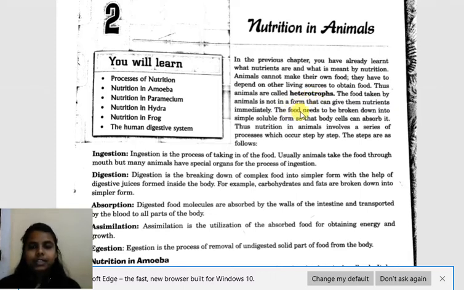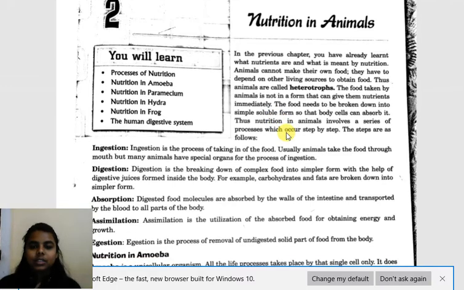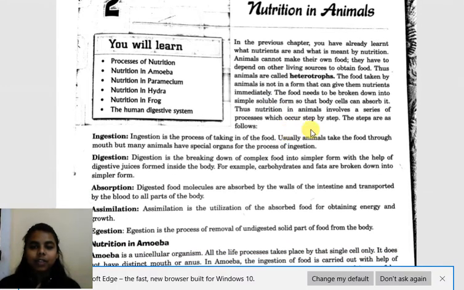So the food that we take from plants is not digested immediately. It needs to be broken down into simple soluble form so that body cells can absorb it. For absorption of the food by the body cells, it is necessary that the food must be broken down into simple soluble form. Hence, the process of nutrition in animals comprises 5 steps.